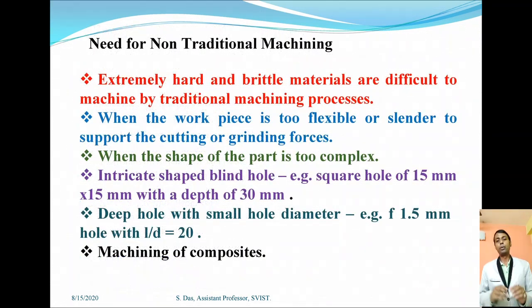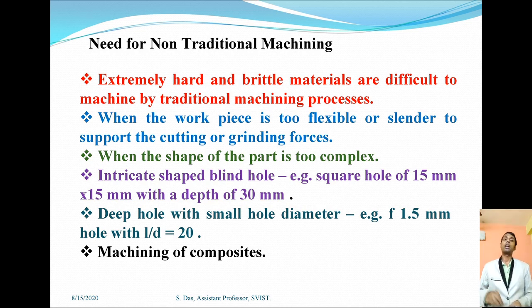Now, I want to discuss the basic need of non-traditional machining. Why do we convert from conventional to non-conventional? First, any kind of hard and brittle material cannot be machined in the normal or traditional machining process, so obviously the non-traditional machining process is required. Second, complex shapes such as a square hole or a circular step hole cannot be generated in the traditional machining process. They are generated by the non-traditional machining process.